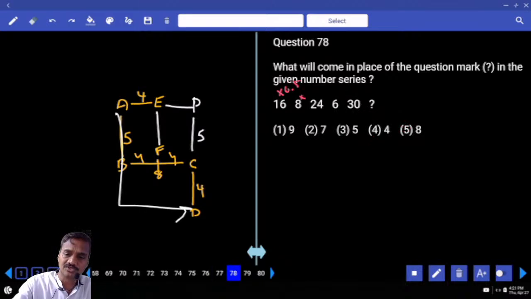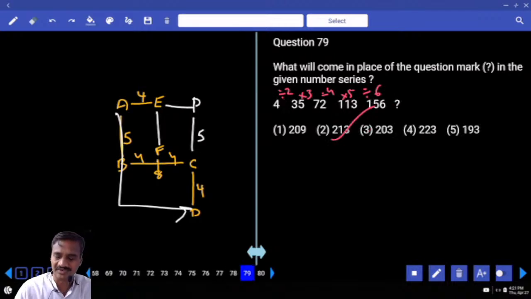Now in this 78, 16 and 8 can be written as into half. And the next one, this is into 3, into 1 by 2, isn't it? Into 1 by 2 can be written as divided by 2, so that there is more clarity. And next one, this is into 3, divided by 4, into 5, divided by 6. And 30 divided by 6 is 5, choice 3, 78.